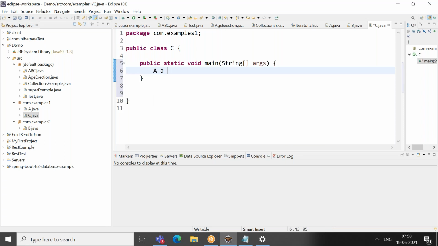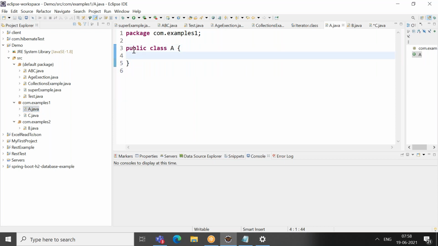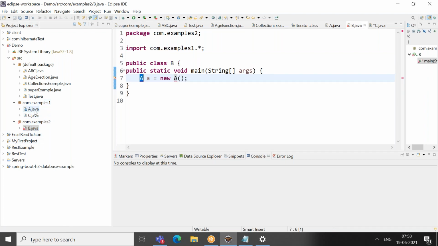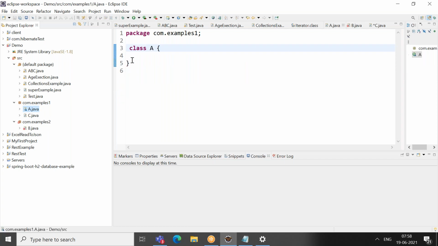If it is public, I can access it. Public means within the package and outside the package, so I can create an object. But if it is default also, I can still do it. Why? Because it is within the package. But here it is throwing an error because it is outside. Okay, I think you are clear.